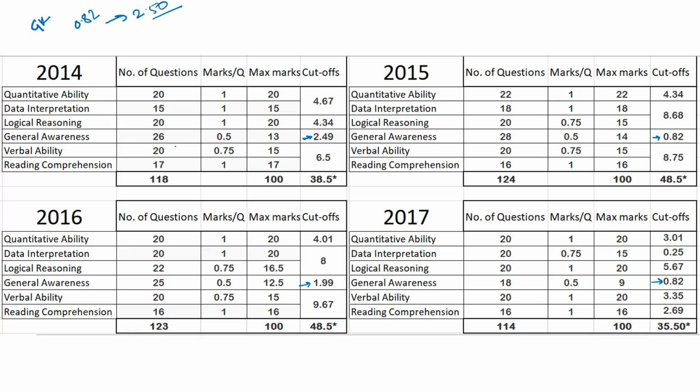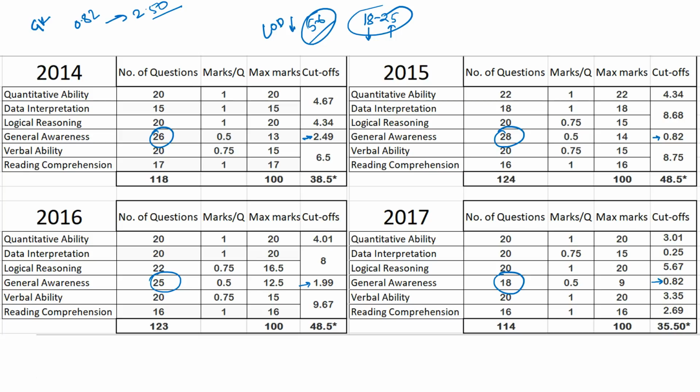Now, if you look at the number of questions that GK has been asking, you have 26 here, then 28, then 25 and 18. There is a drastic dip as far as 2017 is concerned. But over a period of time, the level of difficulty for GK has actually gone down, and attempting around 5 to 6 questions has always been easy as far as IIFT GK is concerned. So this year the prediction is that you will get around 18 to 25. This will be the lower level, this will be the upper level. So this is the range of GK that I can predict as of now.